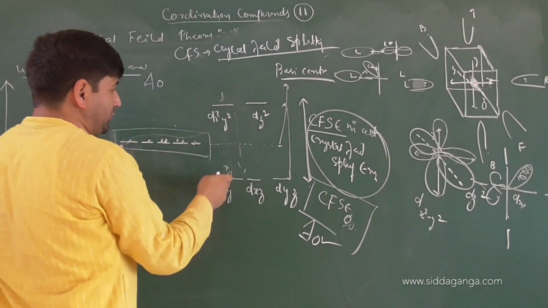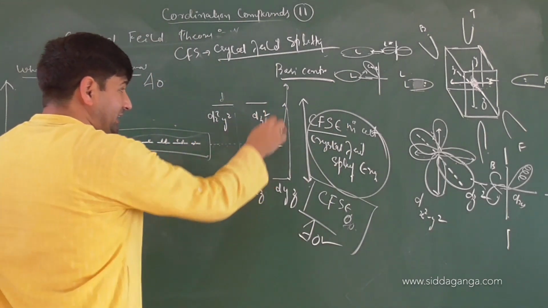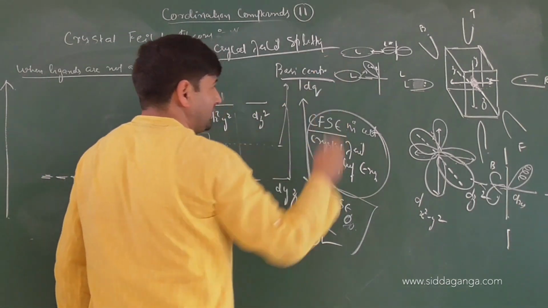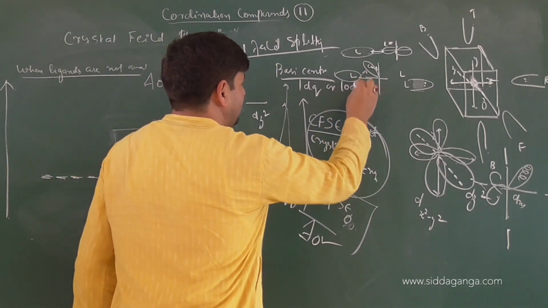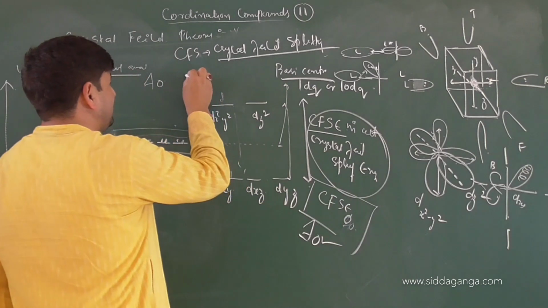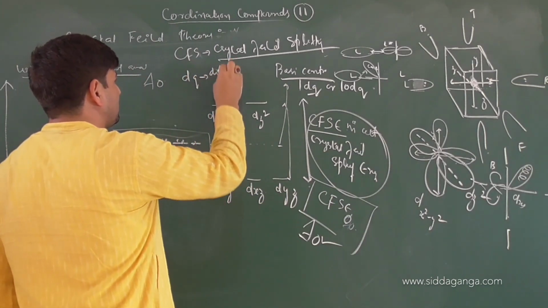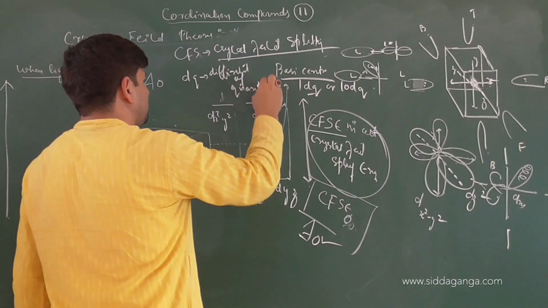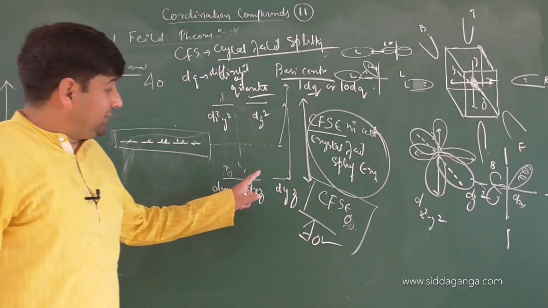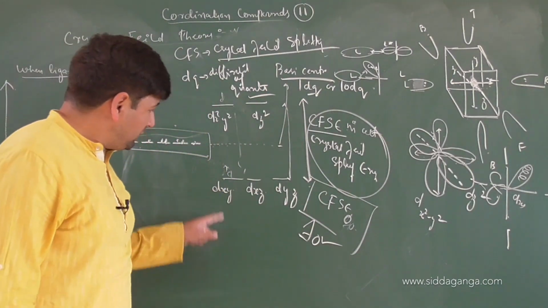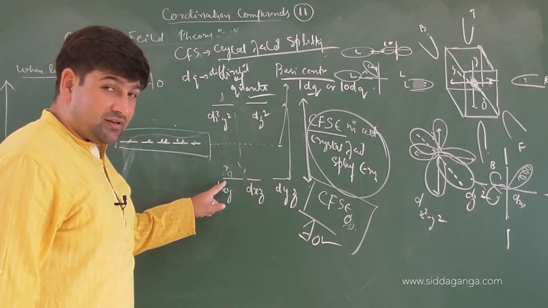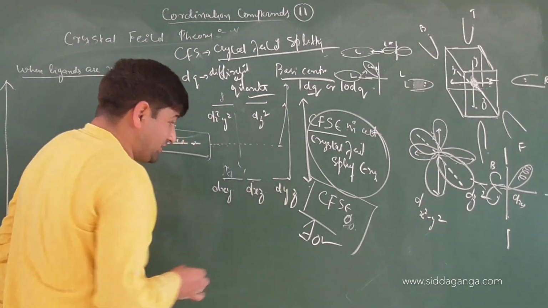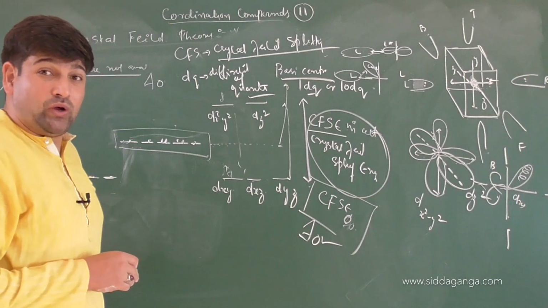This is the averaged mean of the two. What is it called? Barycenter. And the crystal field splitting energy in an octahedral field is given by the value 1 Dq or 10 Dq, where Dq means differential of quanta, that is the amount of energy required to shift the electron from ground state to excited state. And those orbitals which are of low energy with the same energy.